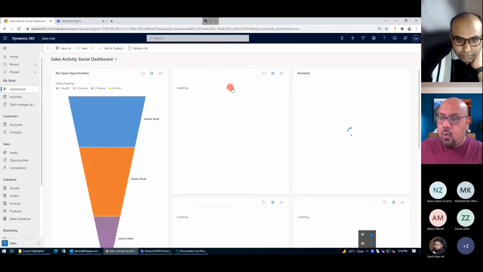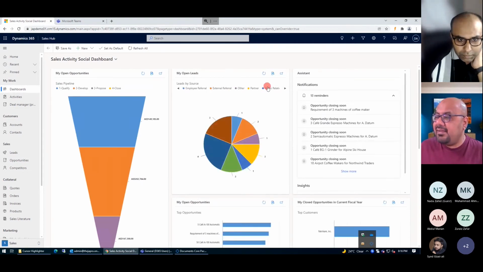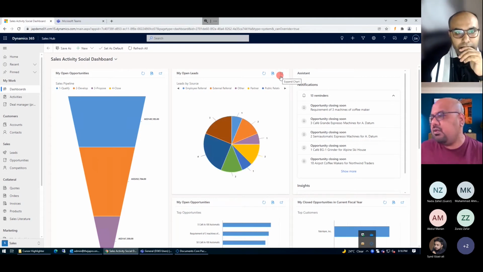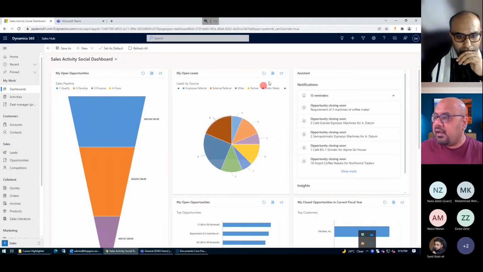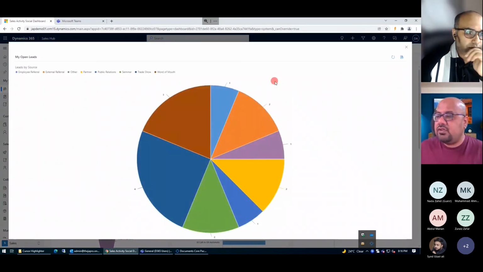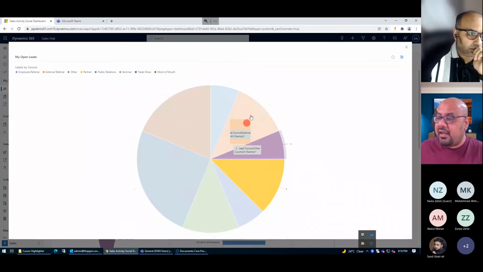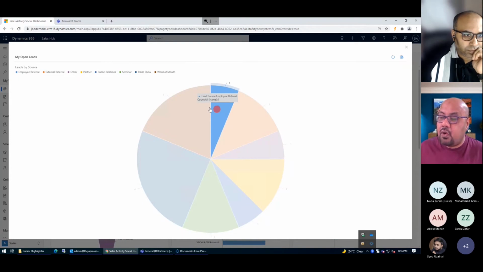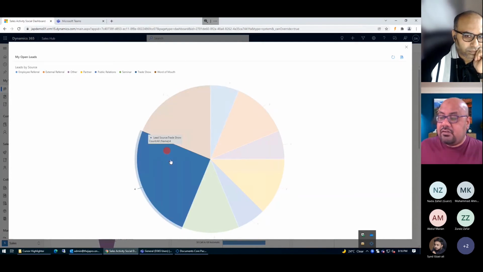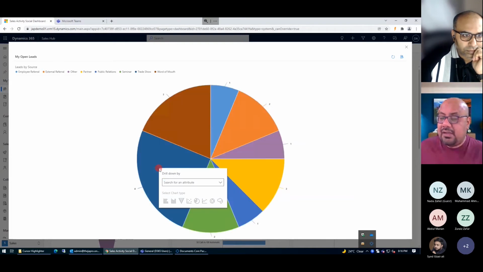From here, you can easily see the complete picture, how it looks as a big screen that you want to see to evaluate. Let's take an example: I'm going to take this lead part here, and I want to see how it's formulating. I'm just going to click here and it shows these are the lead sources. If I hover my mouse here, it also shows me the segments. If you click the chart here, it will also help you drill down more.